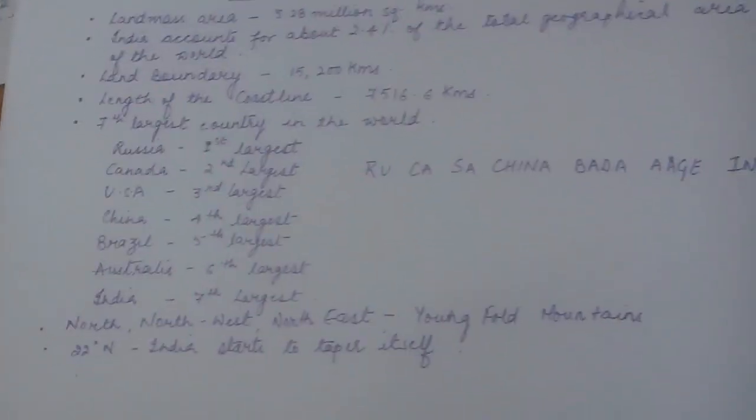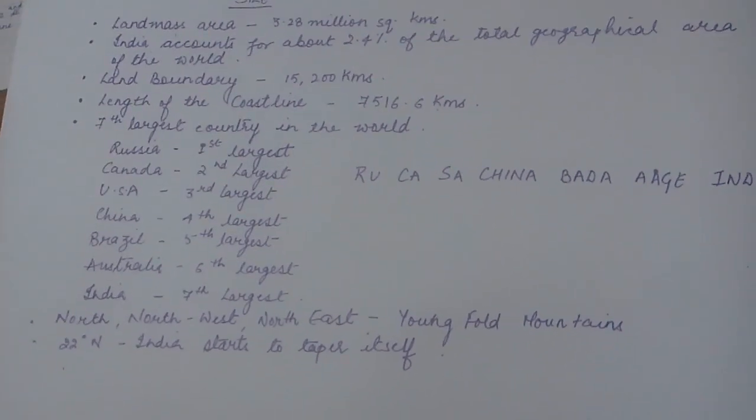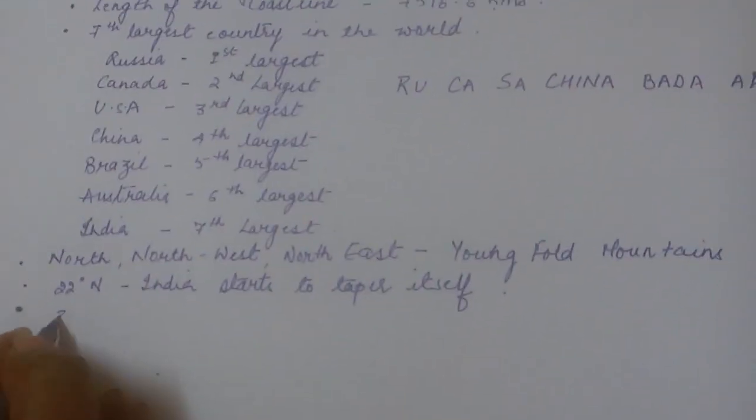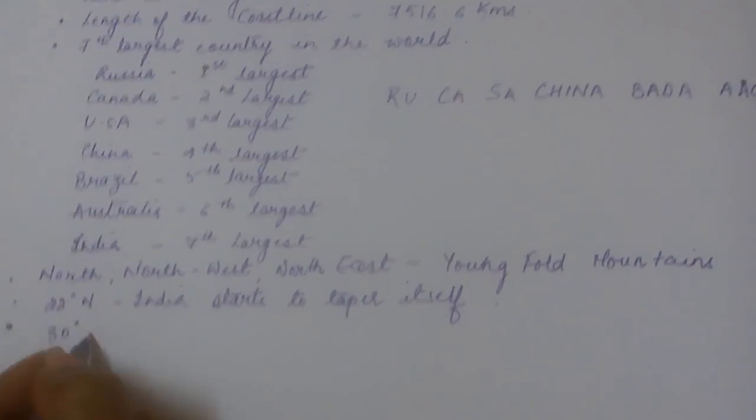Then one more point we had done over here, that was latitudinal and longitudinal extensions of the mainland of India. What is that latitudinal and longitudinal extension of the mainland of India? It's 30 degree.